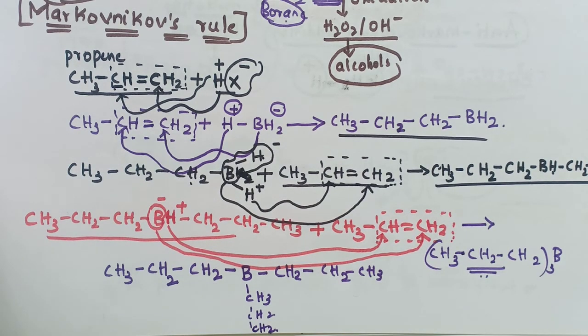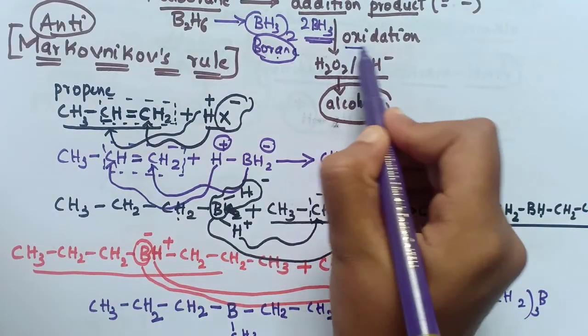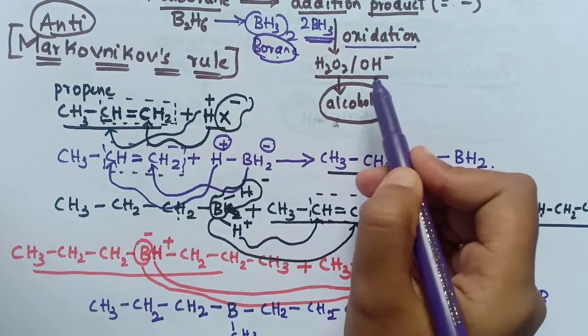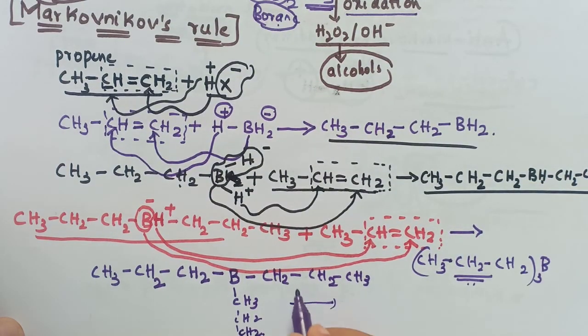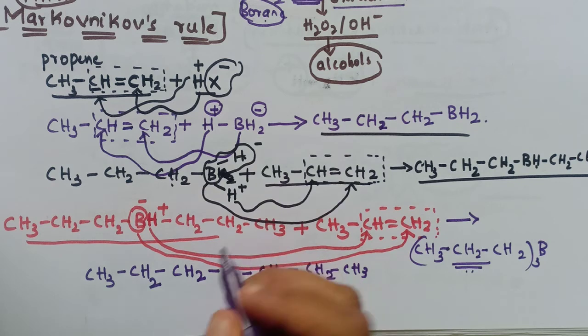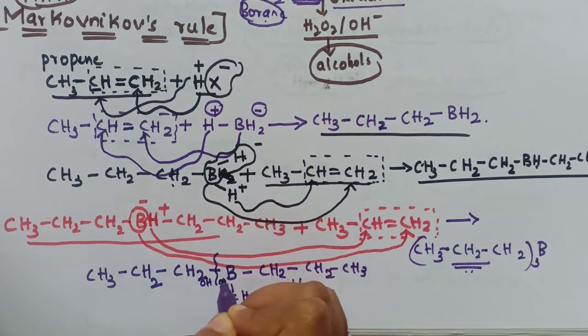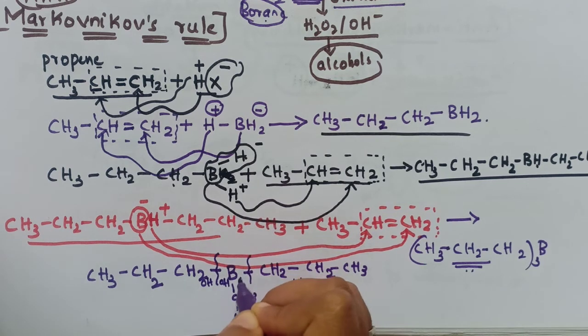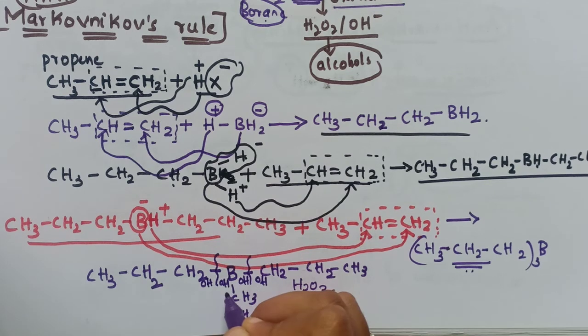Now the next step is, we have obtained the addition product here and we have to do the oxidation with H2O2 in the presence of aqueous sodium hydroxide. So let's take H2O2, that is hydrogen peroxide. Now the bond will break here. Here is OH and here is OH, and another bond will break here, so it will be OH and OH, and this bond will break here and it will give OH, OH.